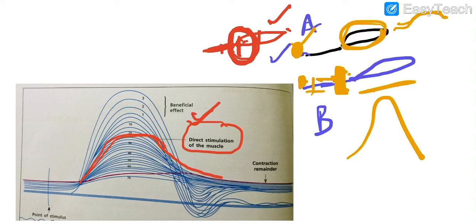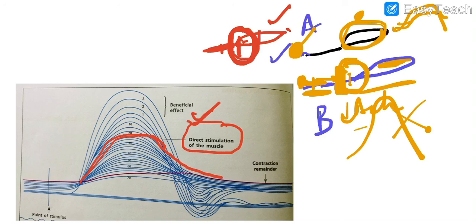If the nerve were the site of fatigue, then since we are already stimulating the nerve, here we should not have got any response, right? And in this, if we directly stimulate the muscle, then we will get the graph. But if we stimulate the nerve, we won't get the graph. It means neither the muscle is getting fatigued initially, nor the nerve, but the part in between, that is the neuromuscular junction. Why? Because of the depletion of acetylcholine.